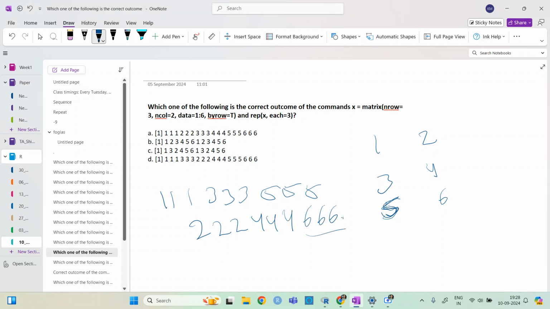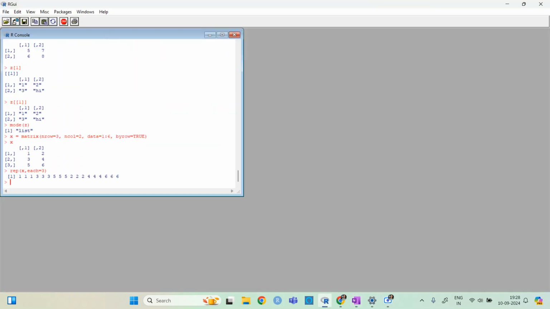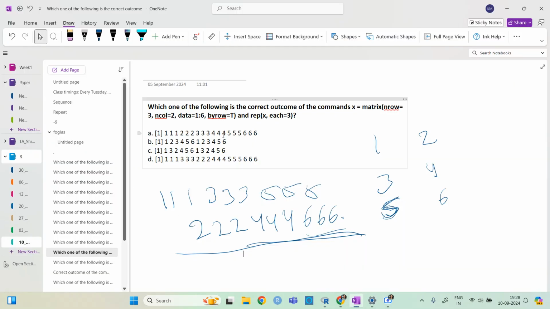Okay, so this will be the answer. Yes, ma'am. As per the syntax, you are correct, ma'am. Yeah. So I think the options written are not correct. Any of these are not correct.